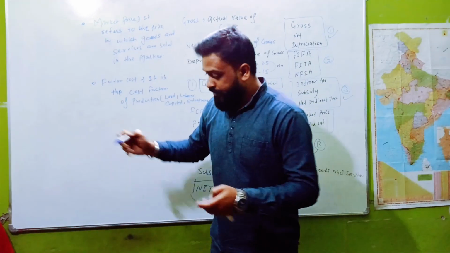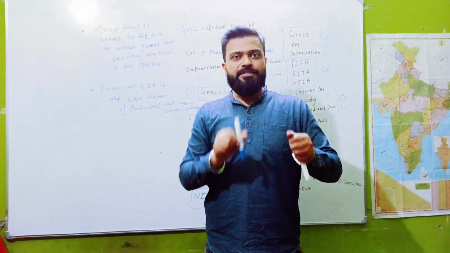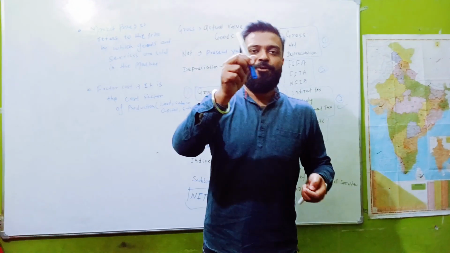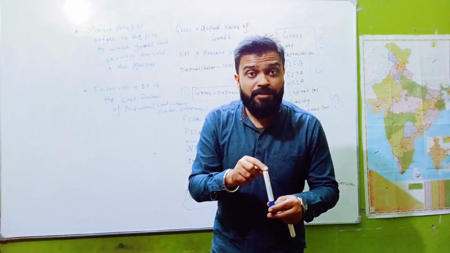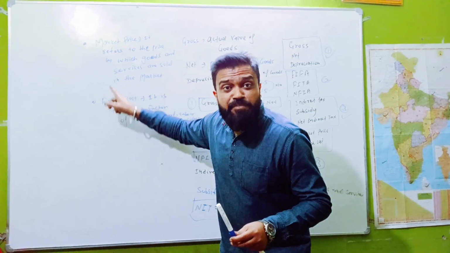So, suppose the factor cost of this marker is 15 rupees, and the market price of this marker is 25 rupees. It means factor cost and net indirect tax are included in the market price.